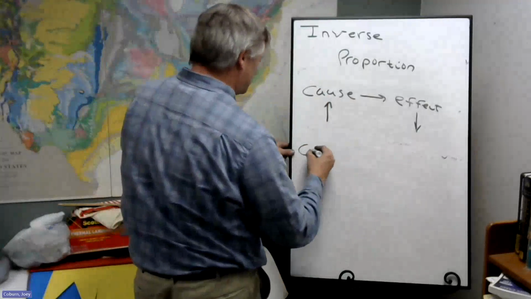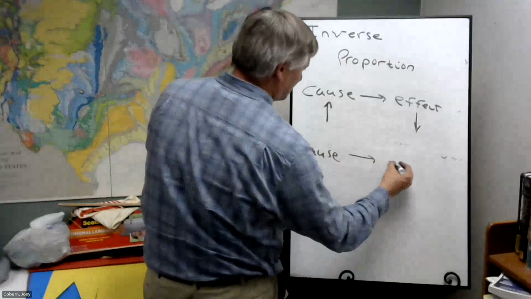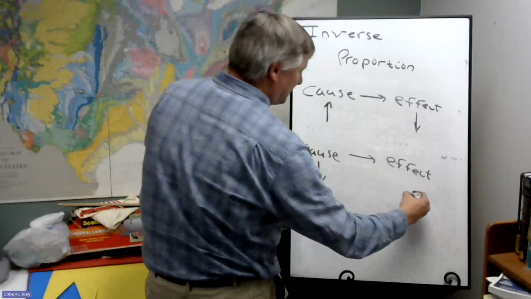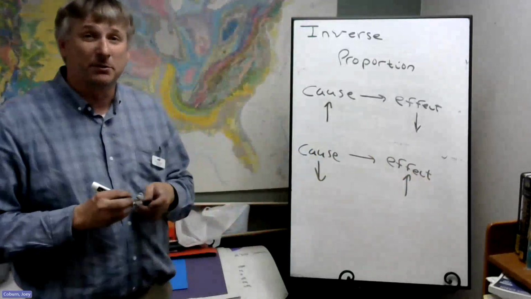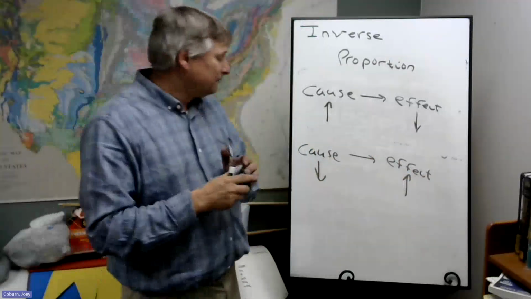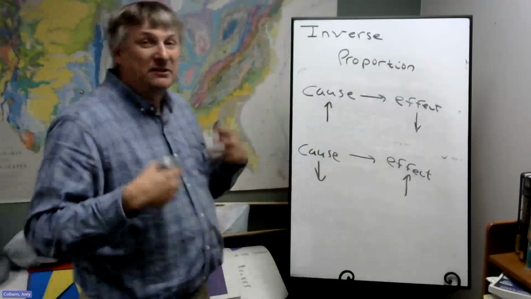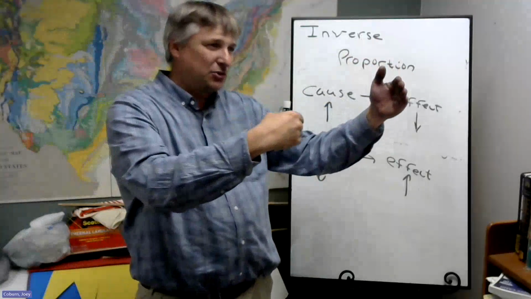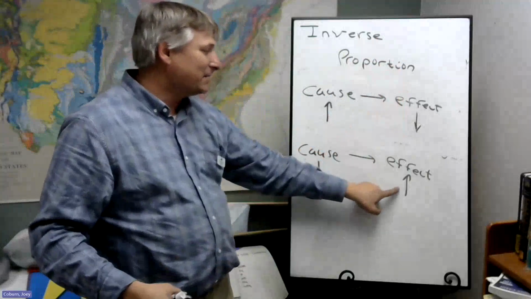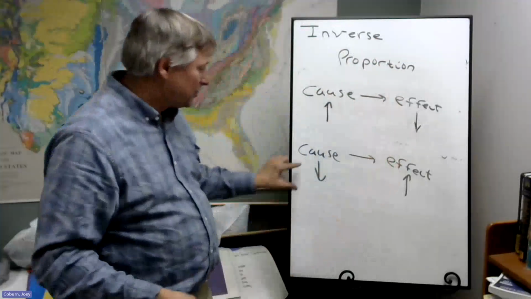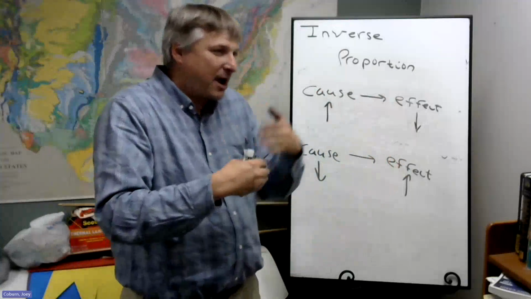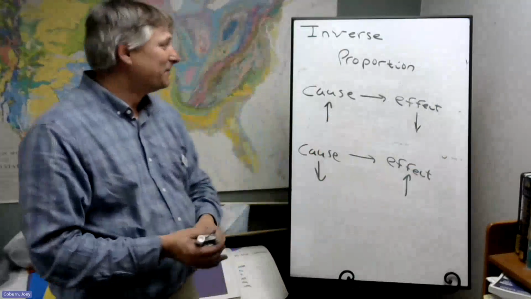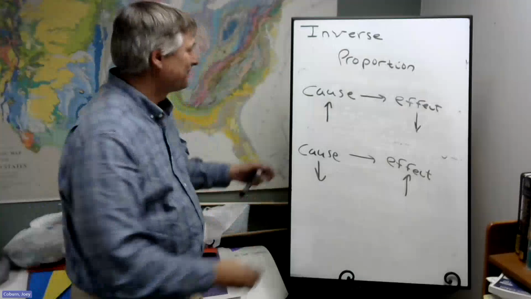Now, you could have something else like this. If something decreases, the effect increases. This is also inverse proportion. For example, suppose you are waiting to see a movie. You've got to wait 3 hours. But as the waiting time gets shorter and shorter, the excitement about the movie gets more and more. As the waiting time decreases, from 3 hours to 2 hours to 1 hour to 10 minutes, the excitement increases. So this is inverse proportion.